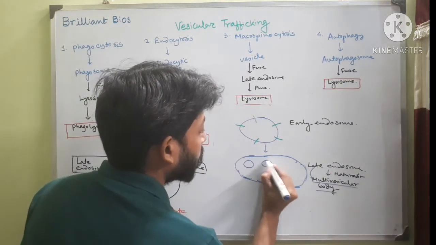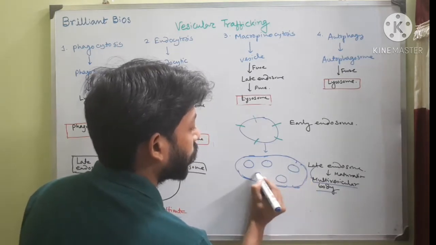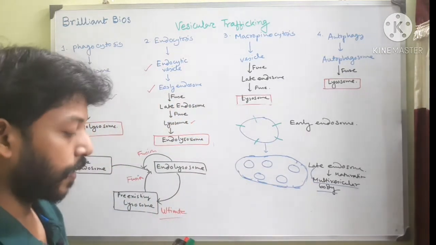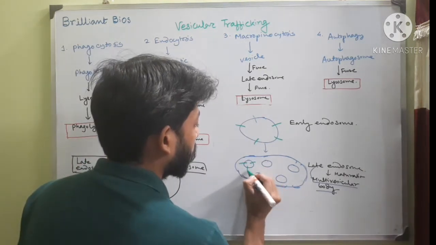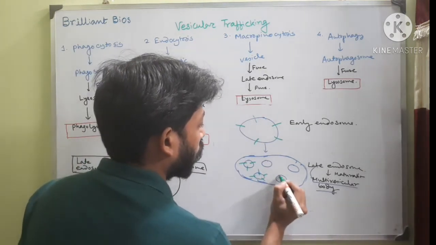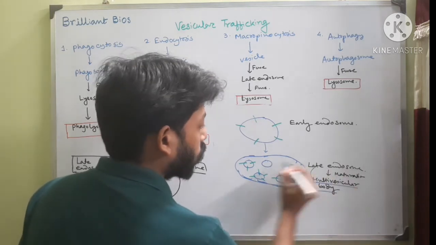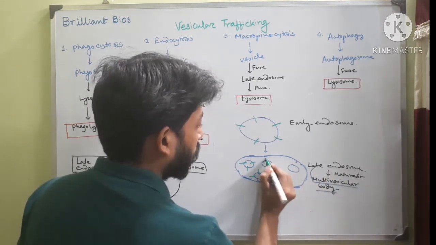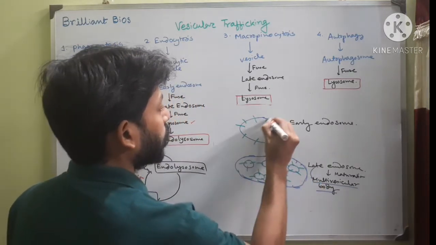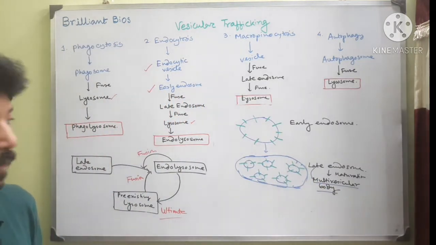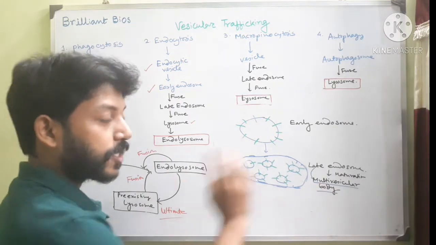Vesicle-like structures will be formed, because I have mentioned that the budding occurred inwardly, and the proteins that are destined to the lysosome present in these vesicles will remain in these vesicles. So as these late endosomes have multiple vesicles, it is called multivesicular body. Okay, you can see here the multivesicular body.